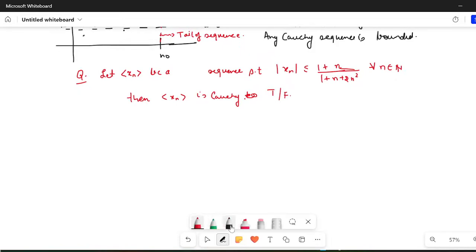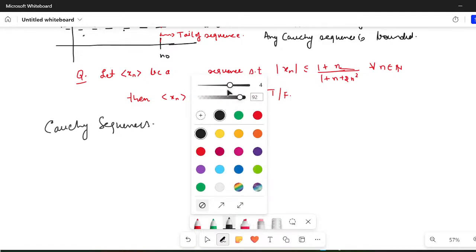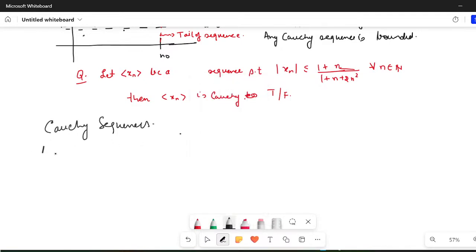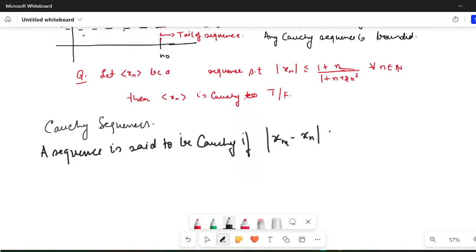Now let us first start with the Cauchy sequence. Those who have joined today, we were doing Cauchy sequences. And what are Cauchy sequences? A sequence is said to be Cauchy if mod of xm minus xn can be made less than epsilon for all m greater than n greater than or equal to n naught belongs to natural.